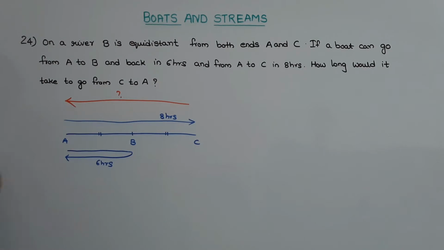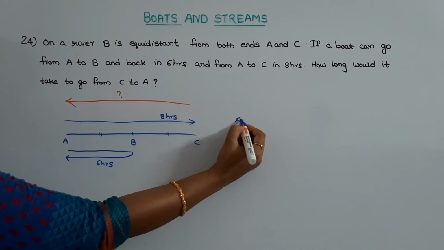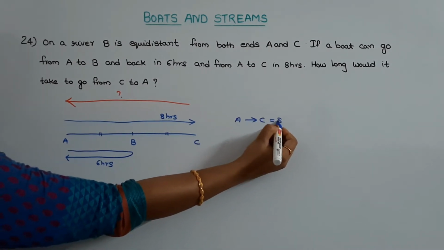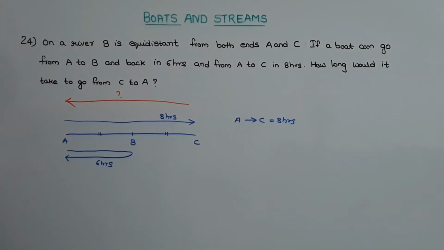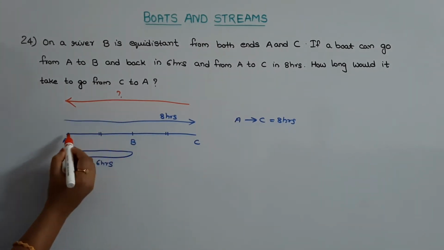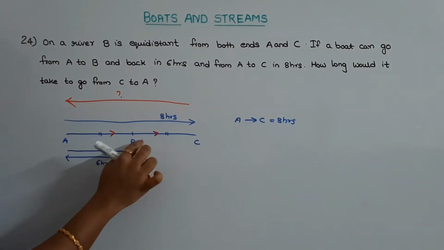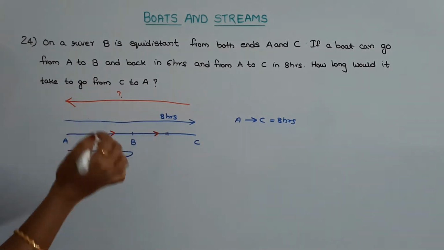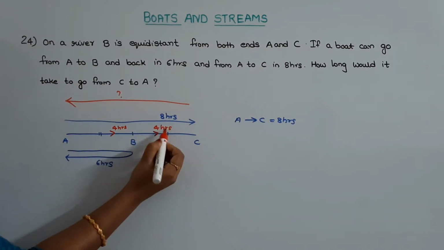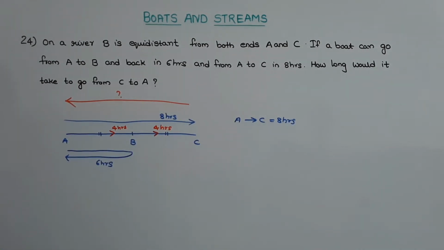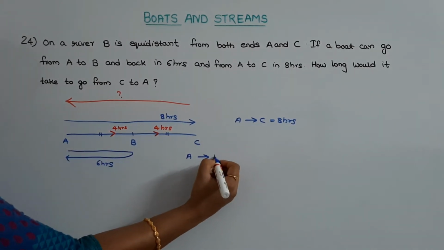So in this question, the time taken by a boat to go from A to C is given as 8 hours. And the distance AB is same as that of distance BC, which means time taken by the boat to go from A to B will be same as that of time taken by the boat to go from B to C. If this total is 8 hours, this will be 4 hours and this will be also 4 hours. Now, the time taken by the boat to go from A to B, we found it as 4 hours.